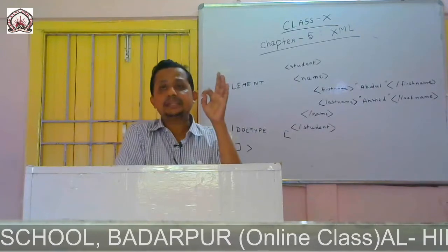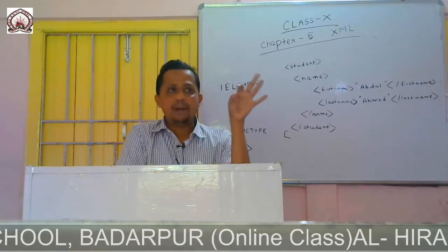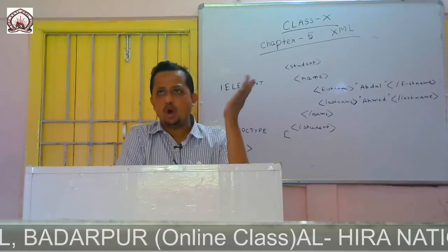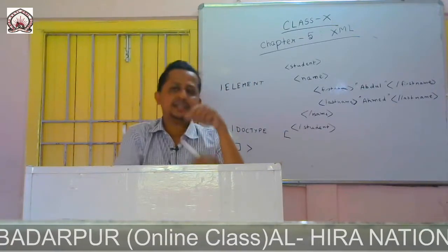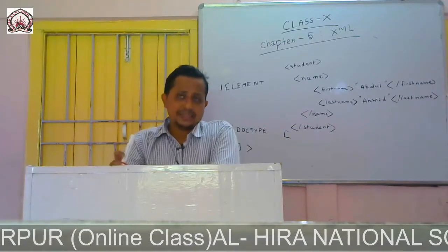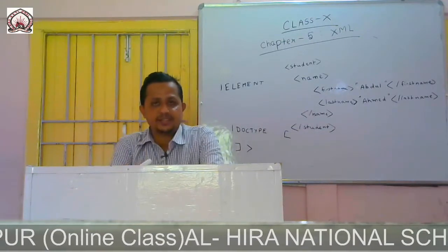Then we have PCDATA. PCDATA means parsed character data, and it represents 0 or more characters.